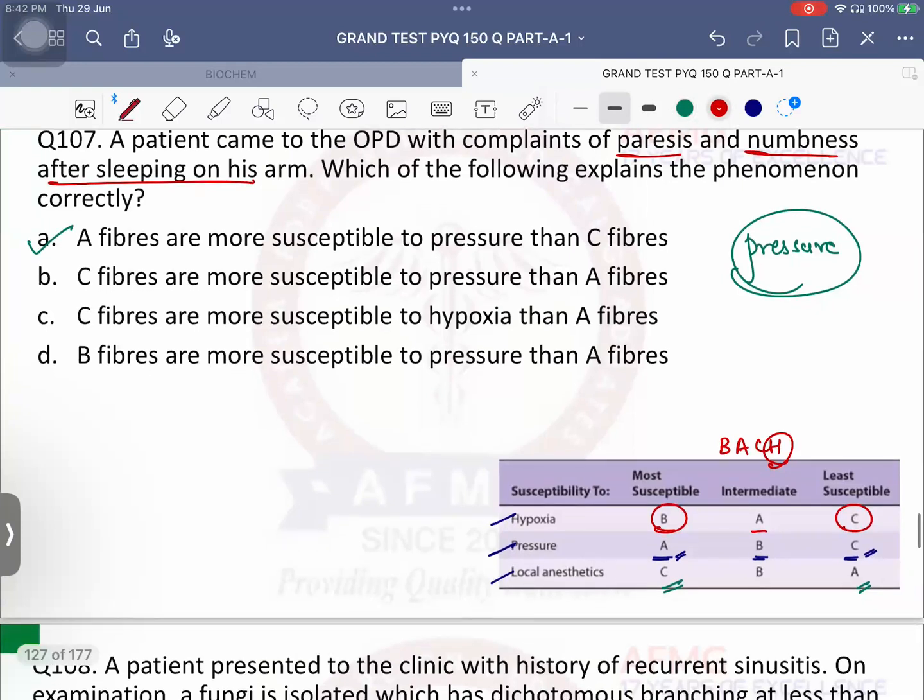C fibers are more susceptible to pressure than A fibers. Wrong, they're least susceptible. C fibers are more susceptible to hypoxia than A fibers. No, they are again least susceptible. B fibers are more susceptible to pressure than A fibers. No, A fibers are more susceptible.